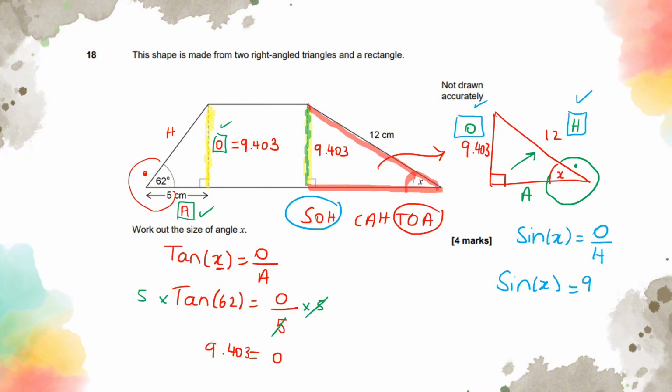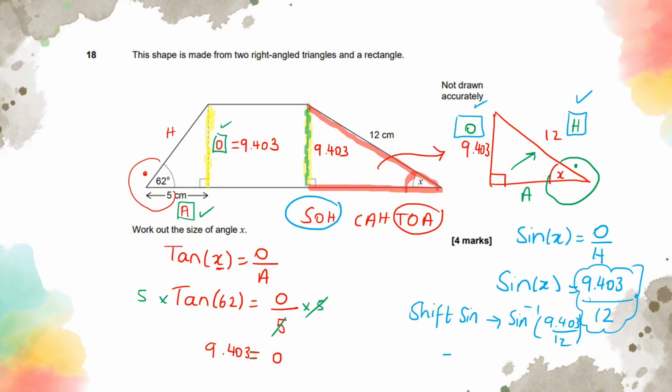Opposite is 9.403 divided by 12. So when we get to this stage and we're trying to find out the angle, what we need to do on our calculator is press shift sin, which will give us sin -1, and then you type this in using your fraction button.